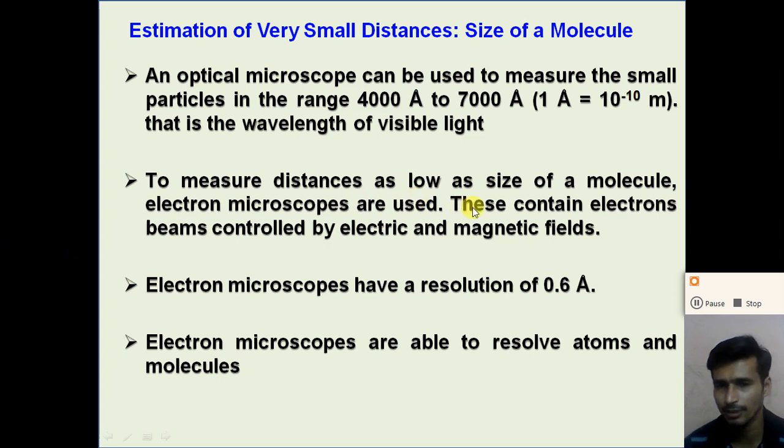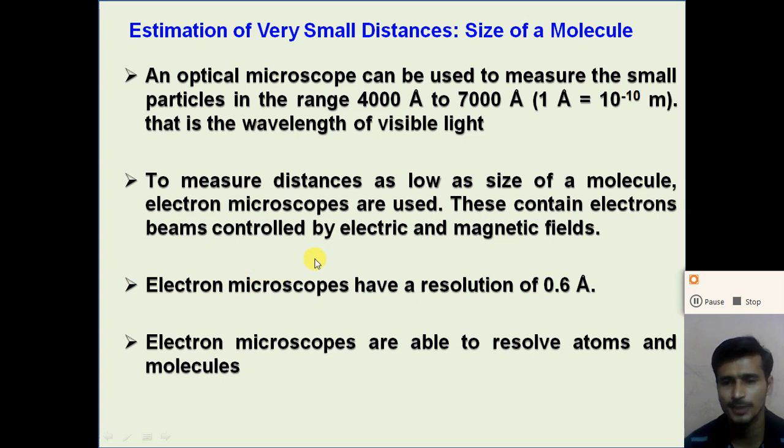In the electron microscope, the electron behaves as a beam of light, and it is controlled by the electric and magnetic field. So dear student, with the help of the electron microscope, we measure the size of molecules up to 0.6 angstrom, right? So electron microscopes are able to resolve atoms and molecules. So dear student, understand how we can measure small distances like the size of an atom, the size of molecules, right? The diameter of a human hair we can measure with the help of the optical microscope, right?